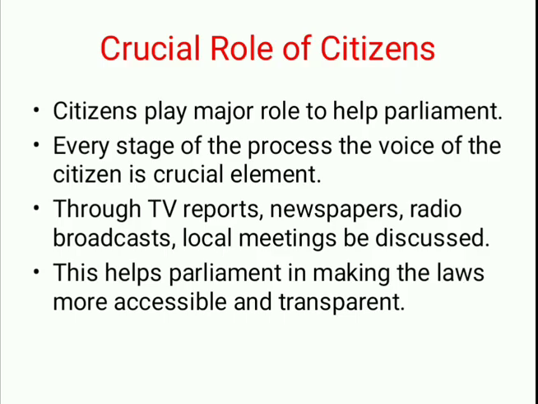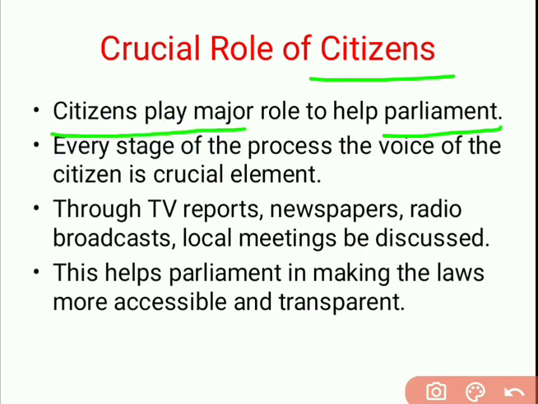In forming any type of law, citizens play a major role. Citizens play a major role in forming the law because parliament considers the opinion of the people and the demands of the people. That's why citizens are very crucial to frame the law or to help parliament in making the laws. At every stage, because there are a number of stages, we will see in a diagram also what the stages are to perform the law in parliament.